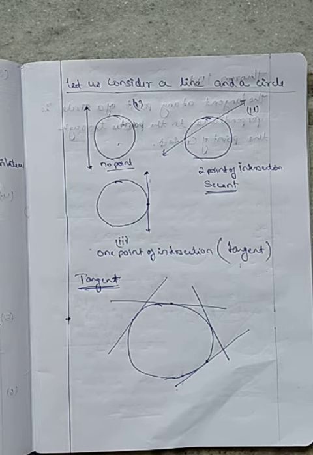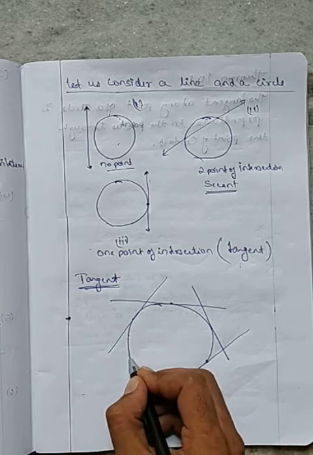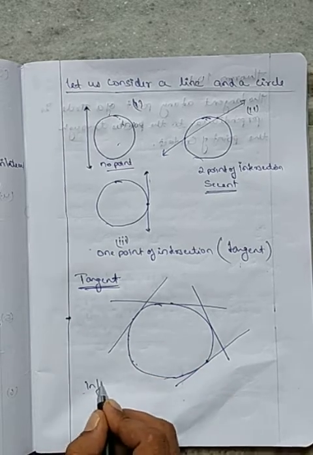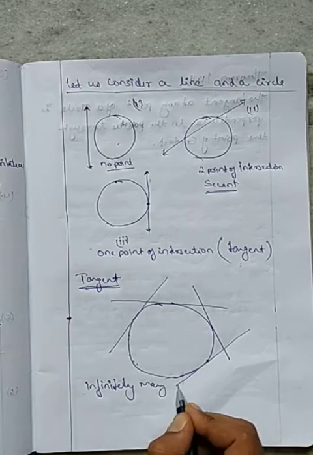The question lies in how many points are there on a circle. Here I can take as many points as I want, infinitely many points.